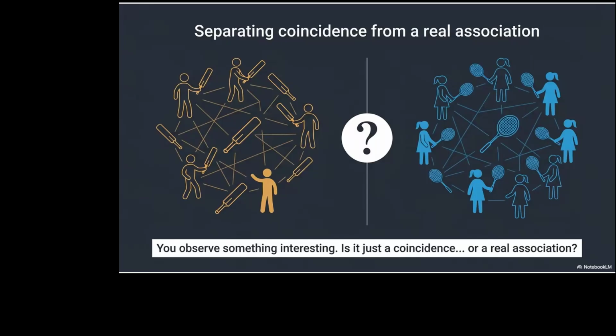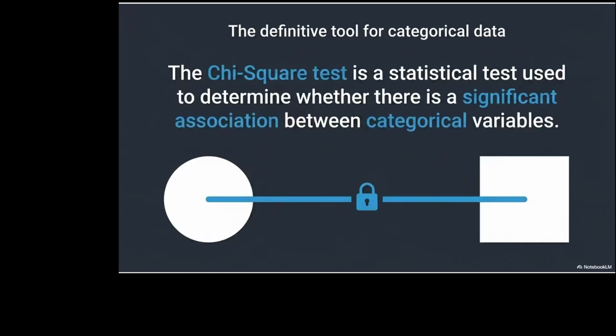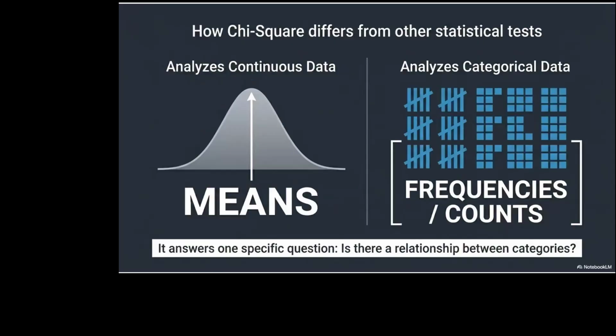So now here again, same thing. You observe something. Is it a coincidence or is it a real association? What does that mean? You observed something in your small group. Is that there in your population, the larger group also? So note it down here. Chi-square test is a statistical test used to determine whether there is a significant association between categorical variables.